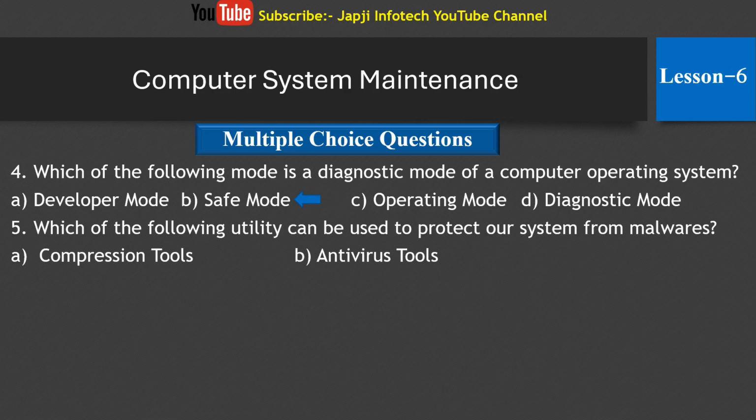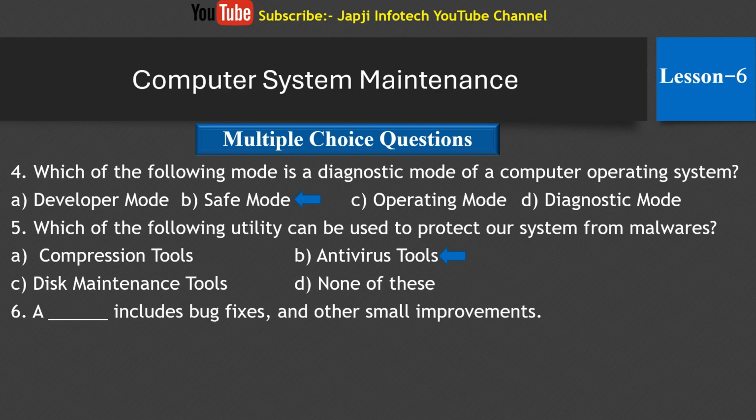And the fifth one is, which of the following utility can be used to protect our system from malwares? And the options are compression tools, antivirus tool, disk maintenance tool, and the last one is none of these. And the right answer is antivirus tool utility can be used to protect our system from malwares.